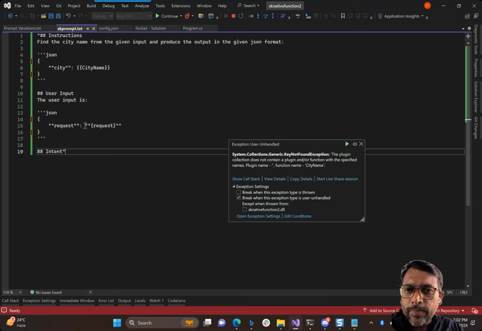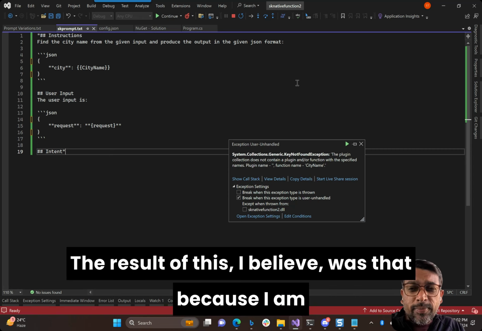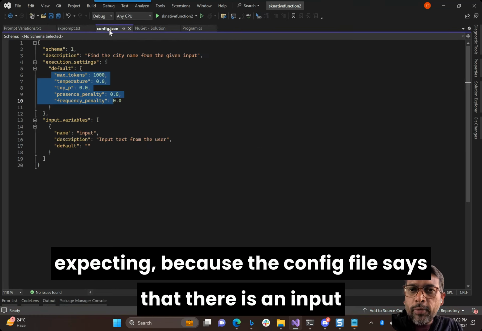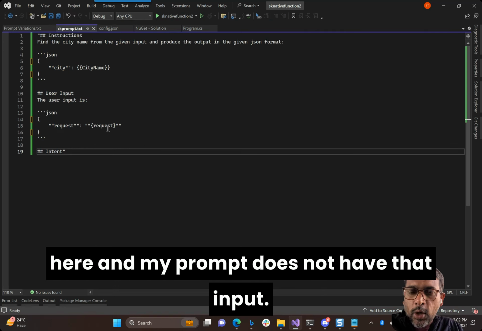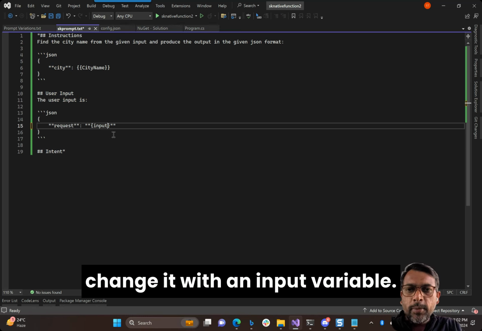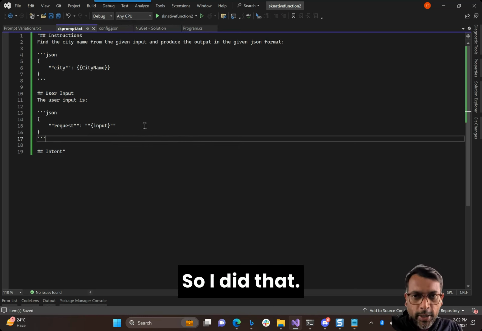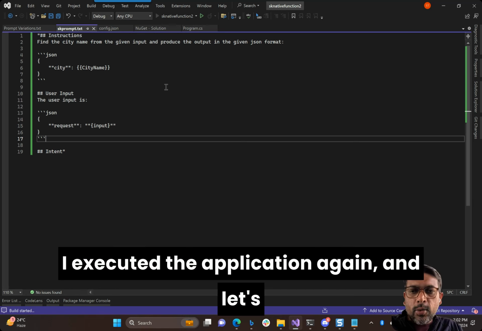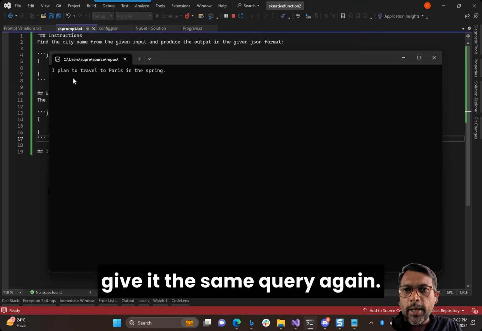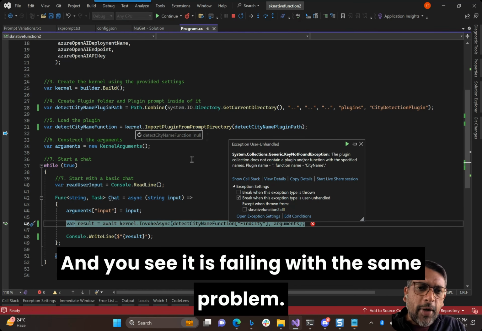The result of this, I believe, was that the config file says that there is an input here, and my prompt does not have that input. So I think I needed to change it with the input variable. So I did that. I executed the application again, and let's give it the same query again, and you see it is failing with the same problem.